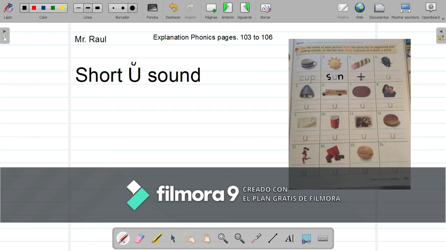I'm going to say the name of this and you are going to identify it. Goom. G. The initial sound is the letter G. I already explained the sounds at the beginning and at the end.